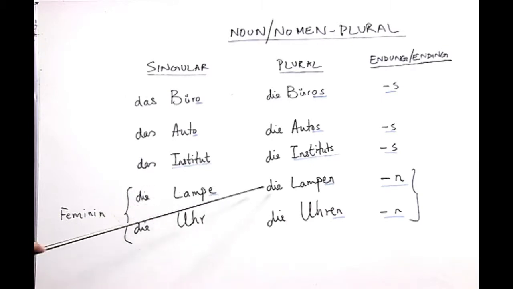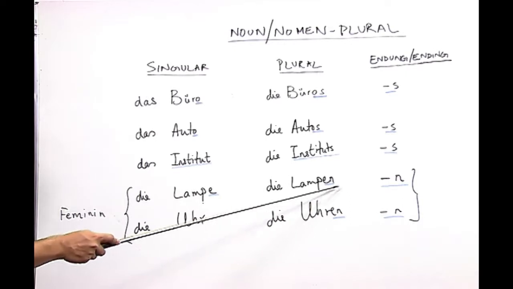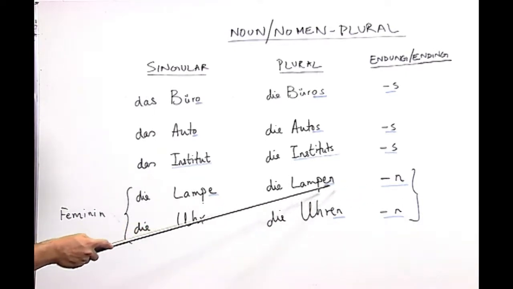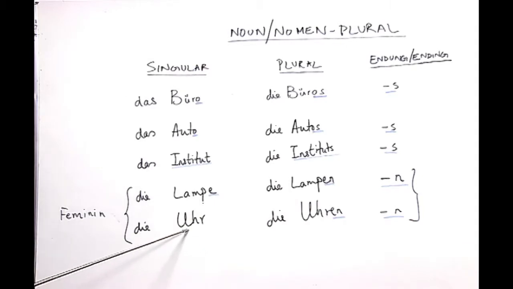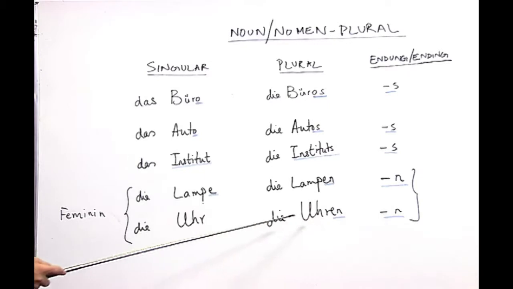When you look at the ending of the plural, there is an n attached to the noun, because of which the plural form becomes die Lampen, and the word die Uhr gets the plural form die Uhren, and this is the case for mostly all the nouns which belong to the feminine gender.